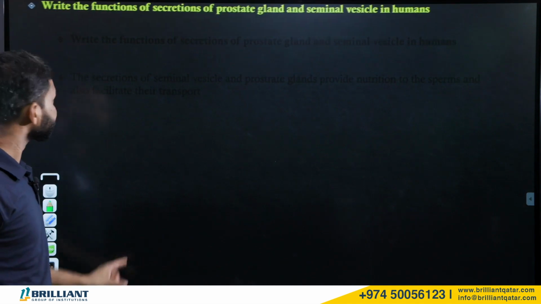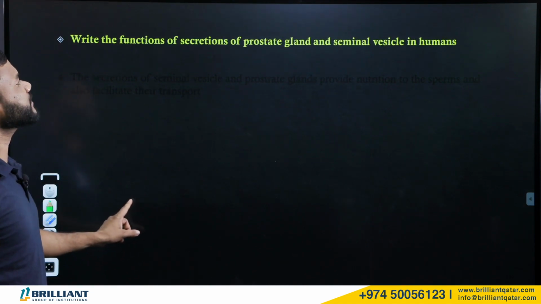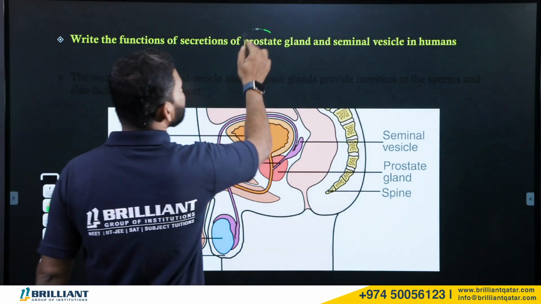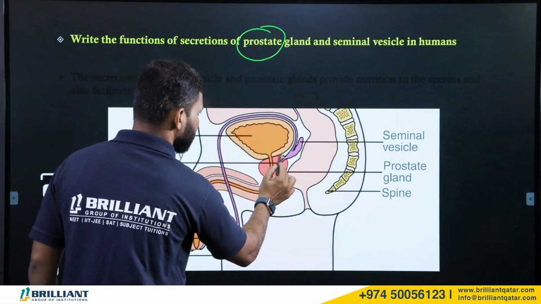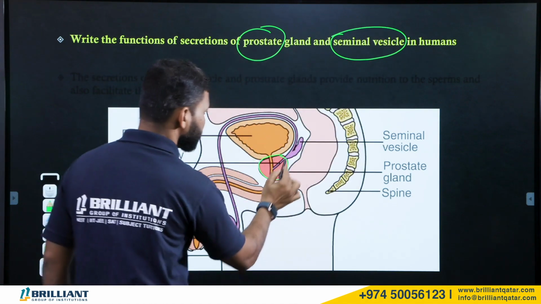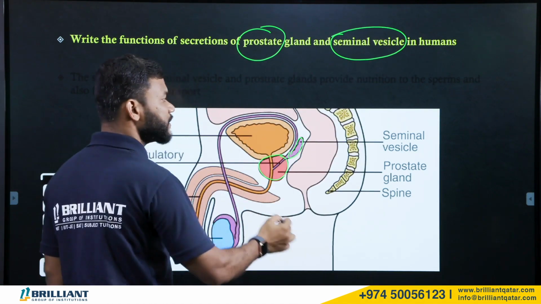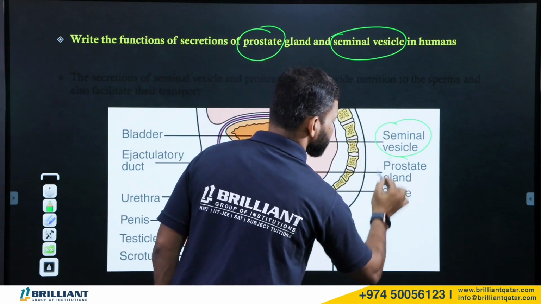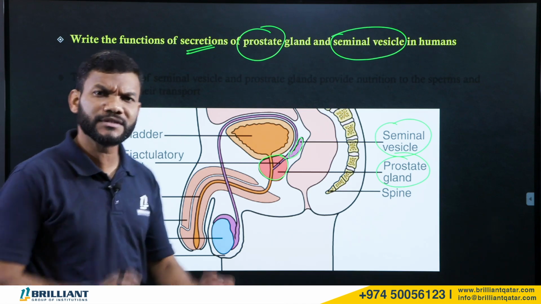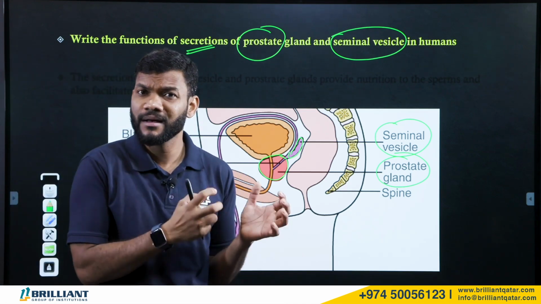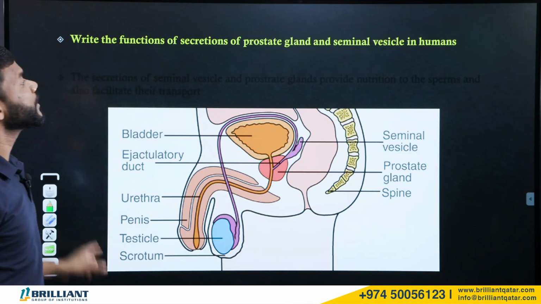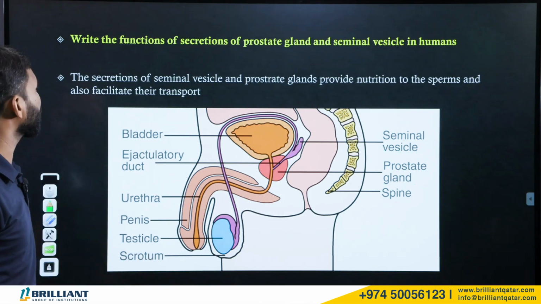Next question. Write the functions and secretion of the prostate gland. You know the prostate gland. This is the prostate gland. And there is a seminal vesicle. This is the seminal vesicle. These two are glands. They produce some secretion, some fluid. Now, what are the uses of it? It's a very, very important question.